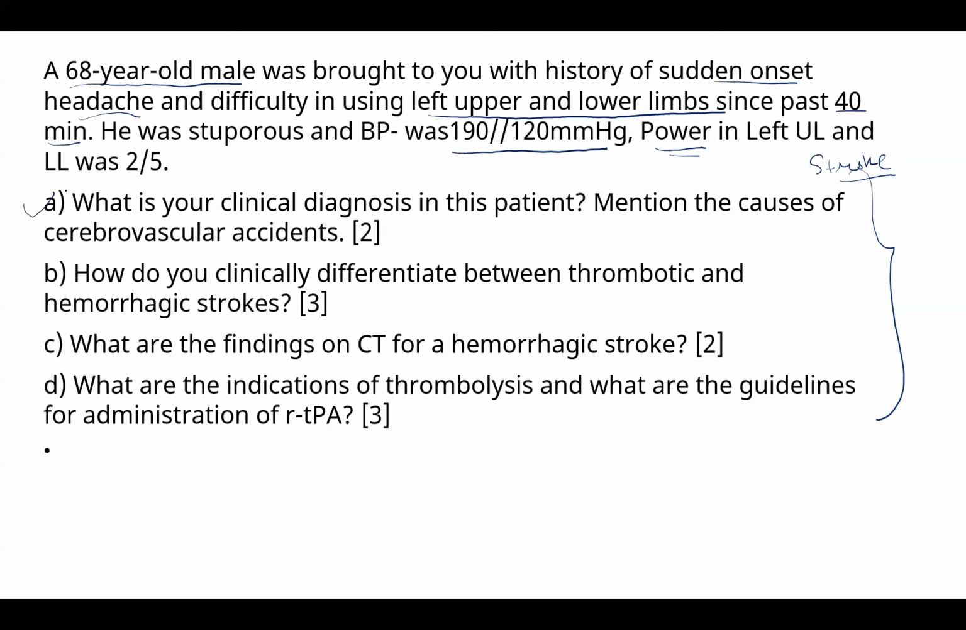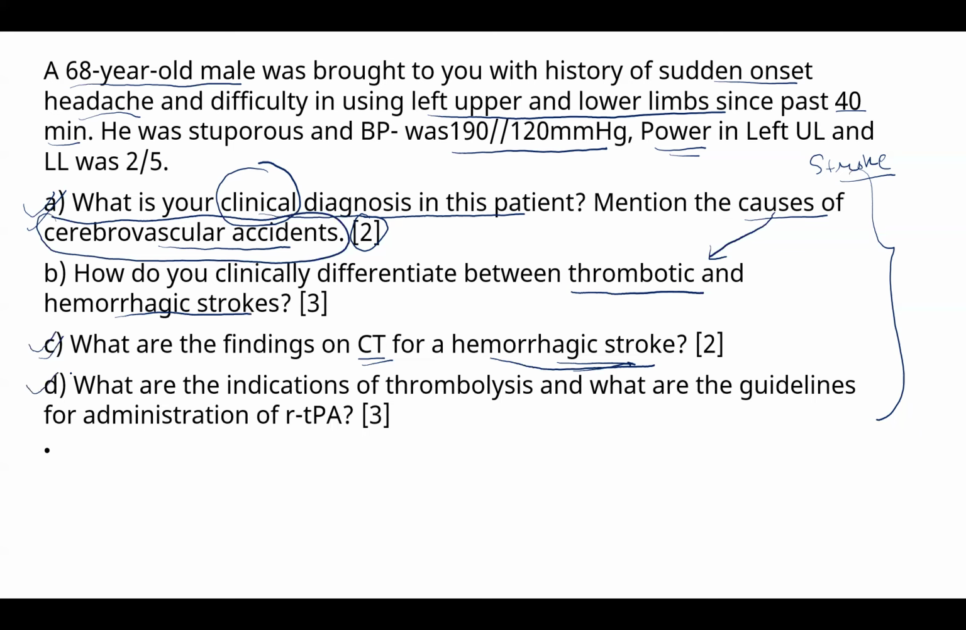So question A is of 2 marks. What is the examiner asking? Clinical diagnosis in this patient, and then the causes of CVA. He is asking the clinical diagnosis, not the final diagnosis. In the next one, he's giving the answer also, cerebrovascular accident. In part B, he's asking to differentiate between thrombotic and hemorrhagic stroke, so we have the causes which he wants us to elaborate. Then in part C, he wants CT findings of hemorrhagic stroke. Now he's giving the final diagnosis also.